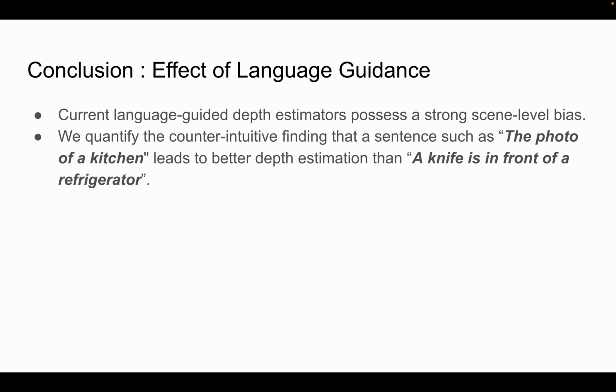To conclude, such models currently possess a strong scene level bias. Counterintuitively, we find that such models do well with scene level semantics, but low level representations are not well understood.